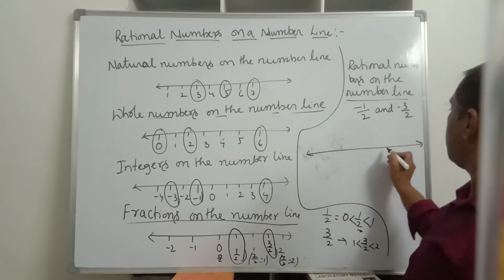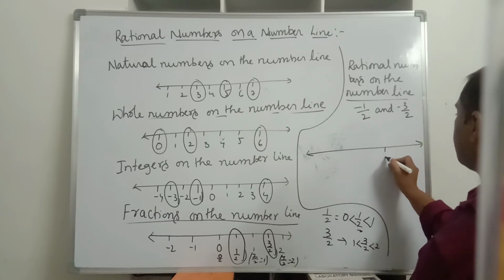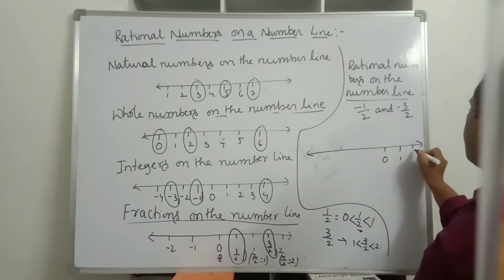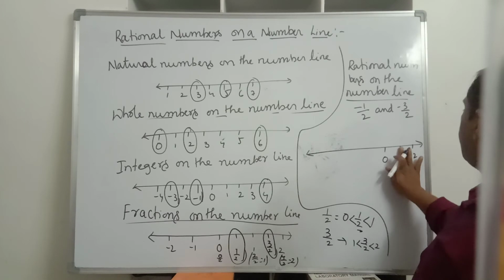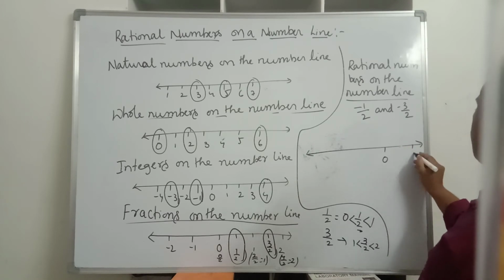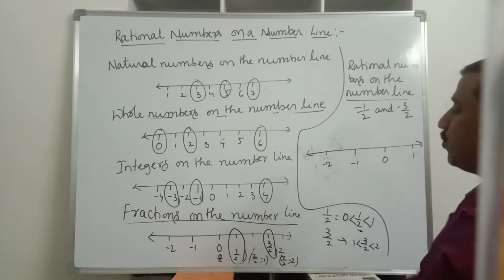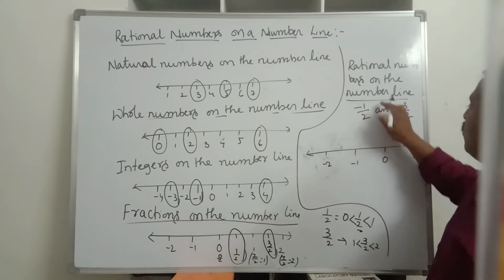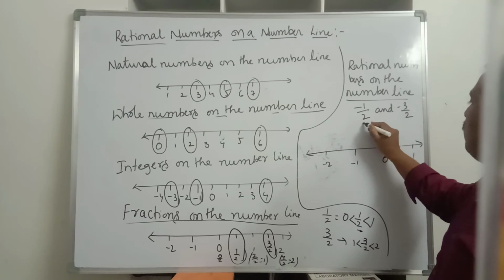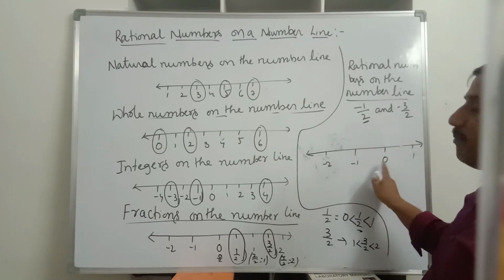We will draw the horizontal line and represent 0. On the right side we represent 1 and 2, or simply you can take 1. Then on the left side it is minus 1 and this is minus 2. So minus 1 by 2, where do we find its value? This value will be present in between 0 and minus 1.